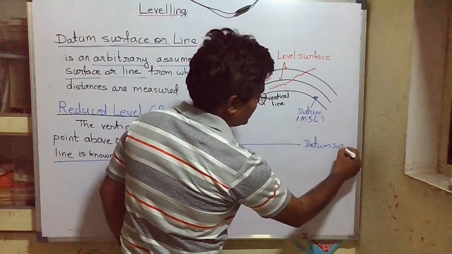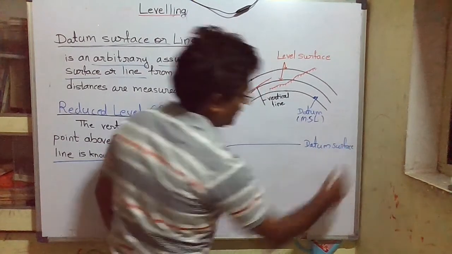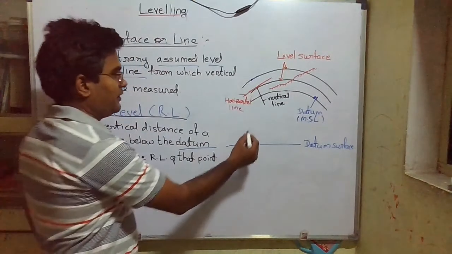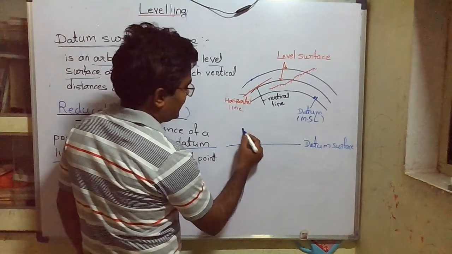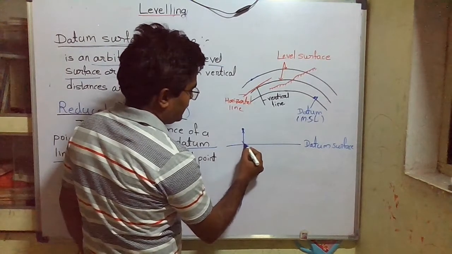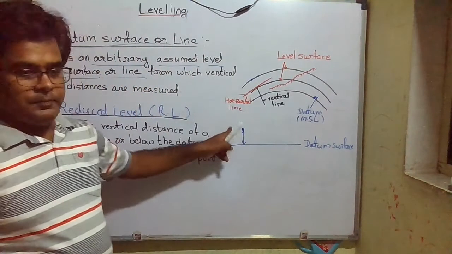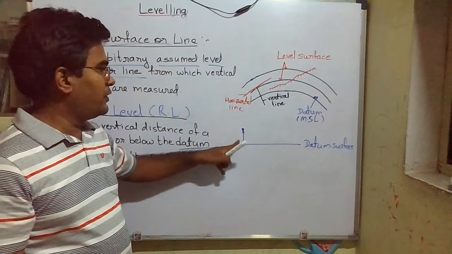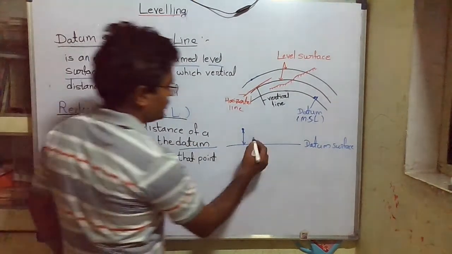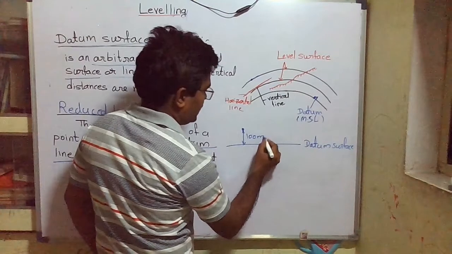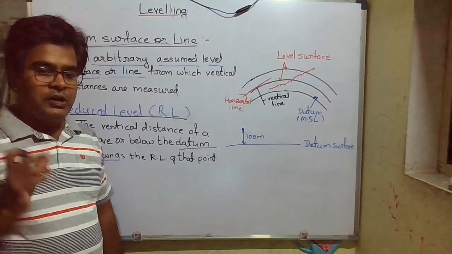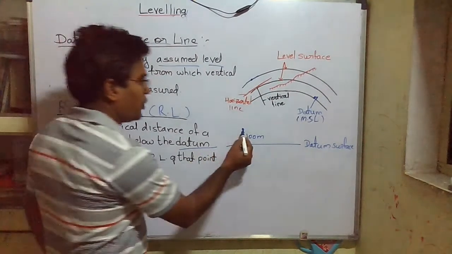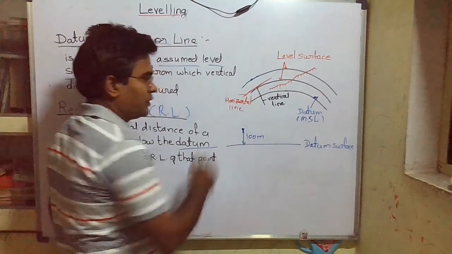If this is the datum surface and this point is above it by, suppose, 100 meter, then we can say the RL of this point is 100 meter. That is, RL means the vertical distance of this point from the datum surface.